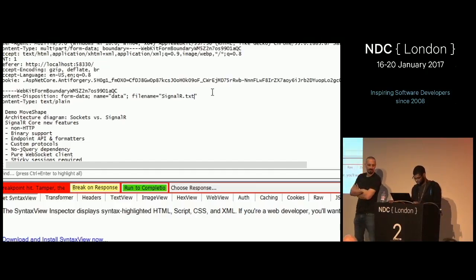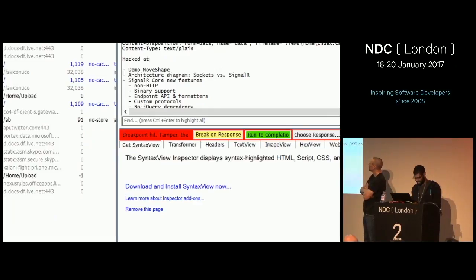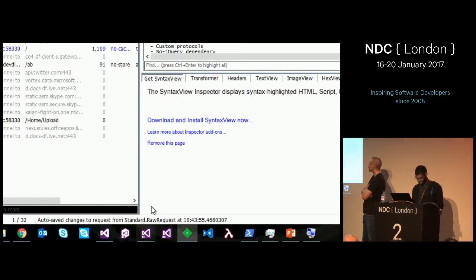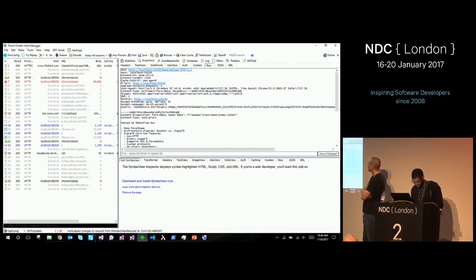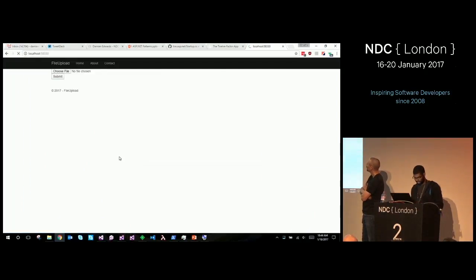Let's change this to Views. It's all caps, Views. Home. So that looks legit. Perfect. Nice. And let's change the content. Hacked. Wonderful. Let's run this and see what happens on the server side. Okay, let me zoom out. Change here, and now perfect. All right. So if I refresh this page now, yeah, wonderful.